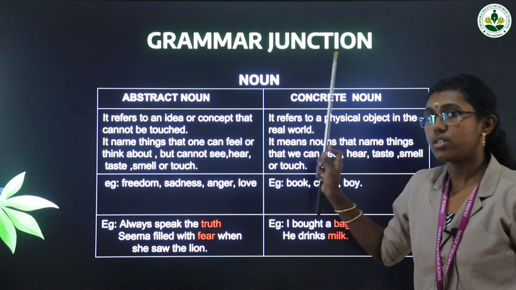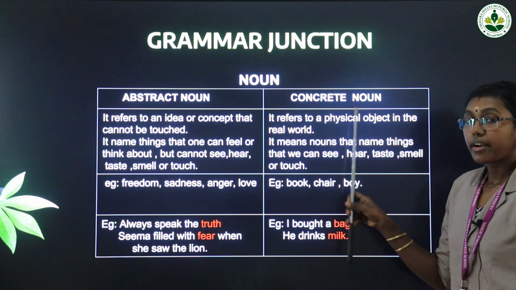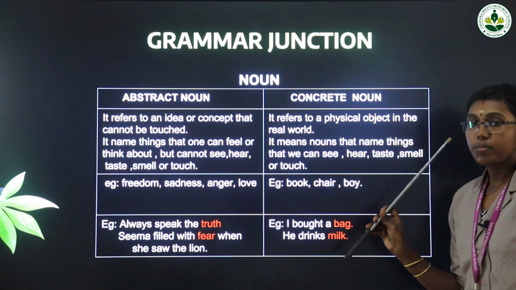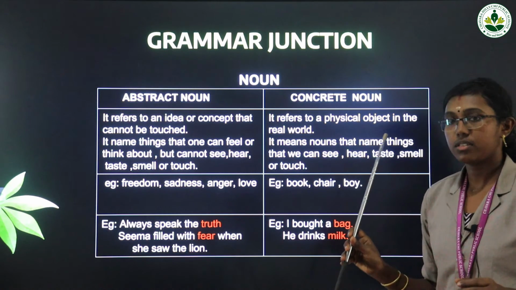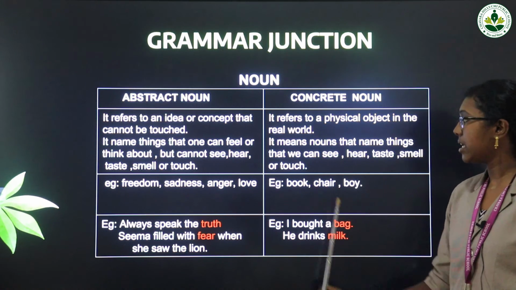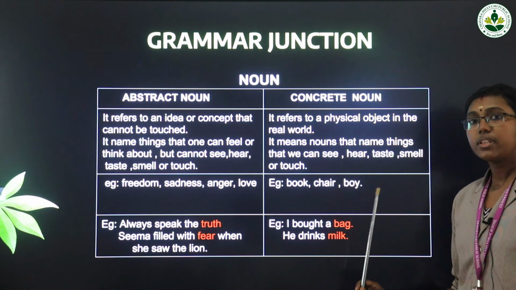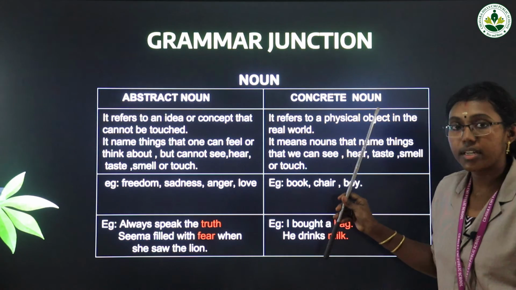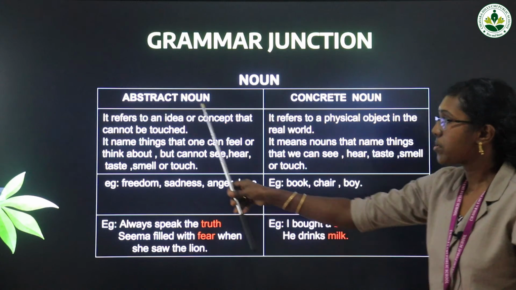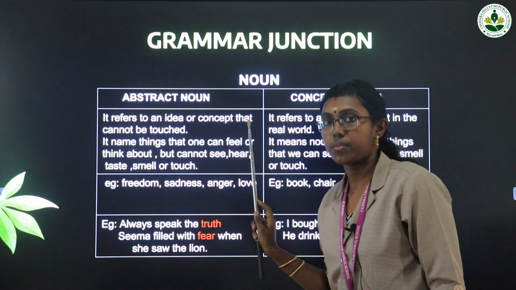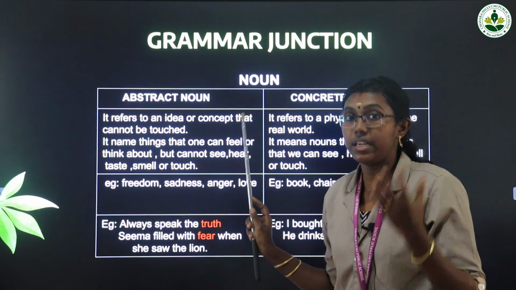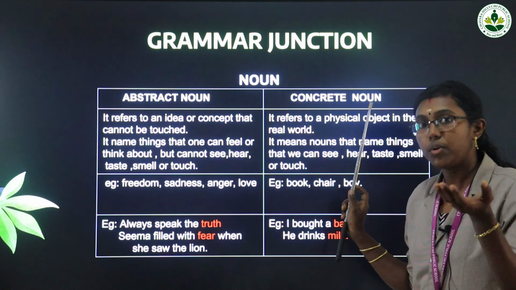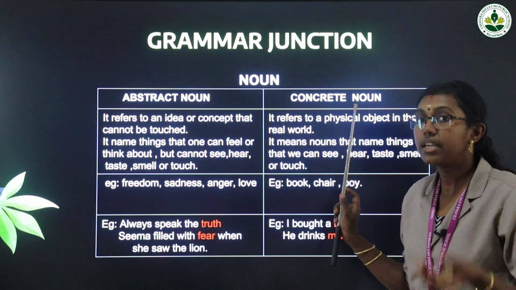So just the opposite. See here, concrete noun is a physical object, means we can touch. See all: bag, milk, chair, boy, stick, everything. All the nouns we are able to touch are concrete nouns. Do you understand the difference? Abstract means an idea or concept that we are feeling, but in the concrete we are able to touch, we are able to take.